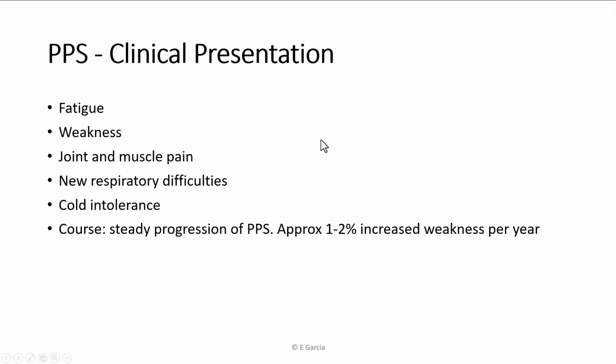So how do they look? Again, the fatigue, the new weakness, probably in muscles that were originally affected. They tend to have quite a bit of joint pain and muscle pain. Like I said, new respiratory difficulties. That's probably how they got the pneumonia in the first place. Boy, they get cold. Oh my gosh. Because hospitals are cold, they'll try to put every blanket they can on top of them. Serious cold intolerance. And it steadily progresses. Once it starts setting in, post-polio syndrome is progressive.